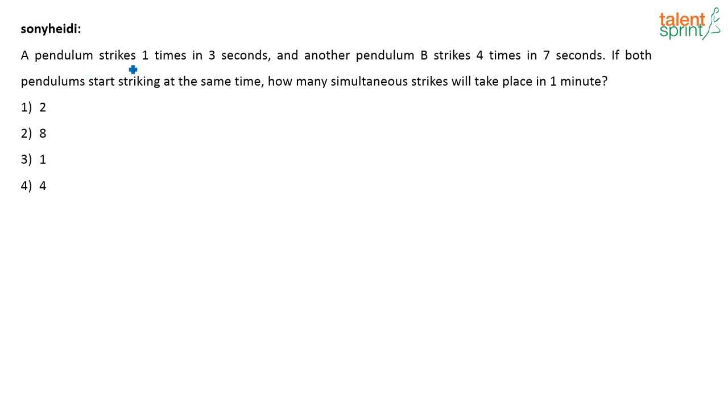What is given here? A pendulum strikes one time in 3 seconds. So basically, it is striking only once in every 3 seconds, or I can say that every 3 seconds it is striking. There is a pendulum 1 which strikes in every 3 seconds. At every 3 second interval it is striking, because it is given it strikes one time in 3 seconds.